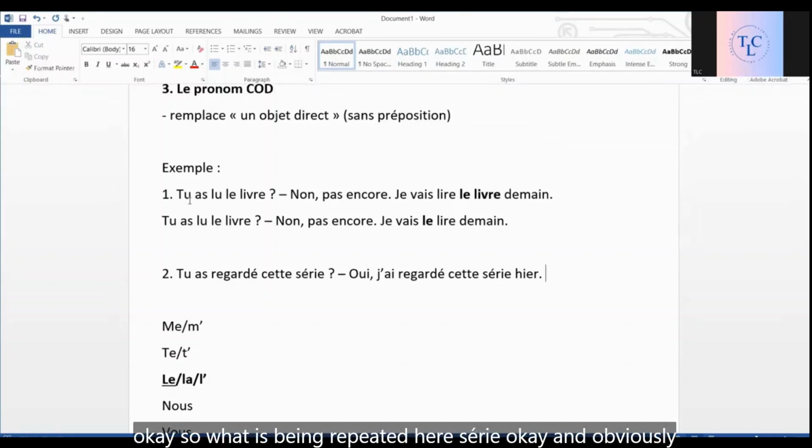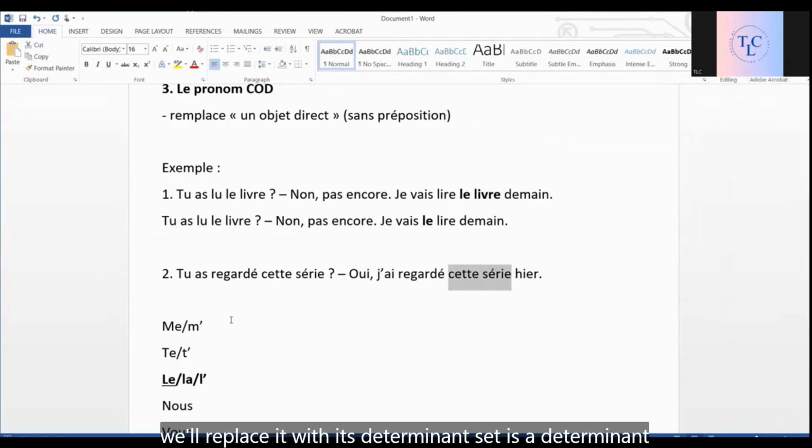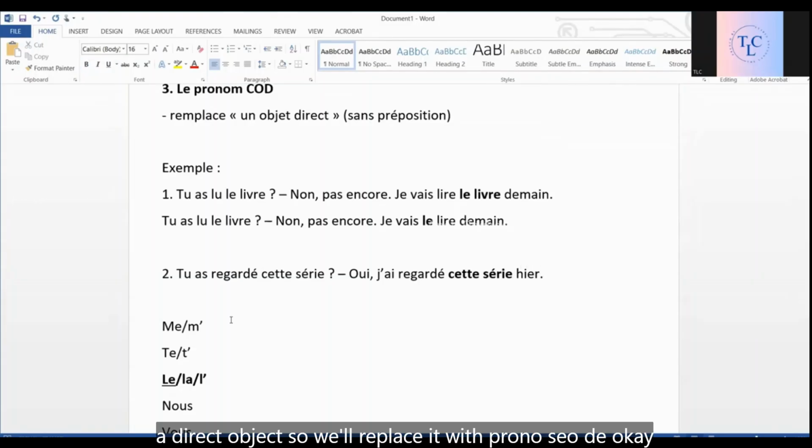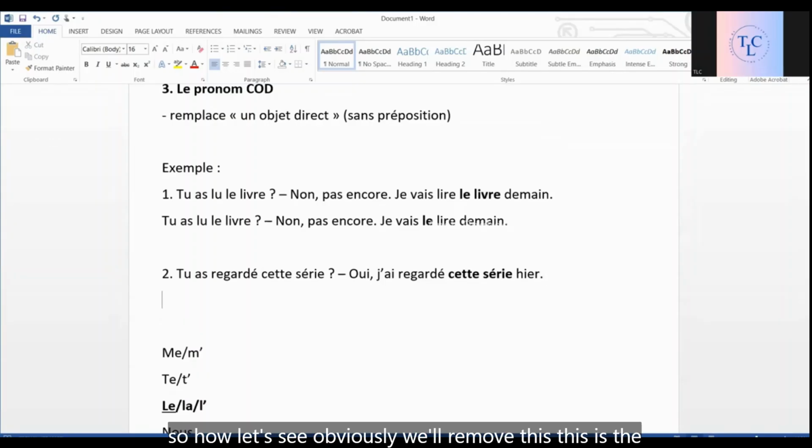Okay. So, what is being repeated here? Série. Okay. And obviously, we'll replace it with its determinant. Cette is a determinant, not a preposition. So there is no preposition before it. It's a direct object. So we'll replace it with pronom COD.